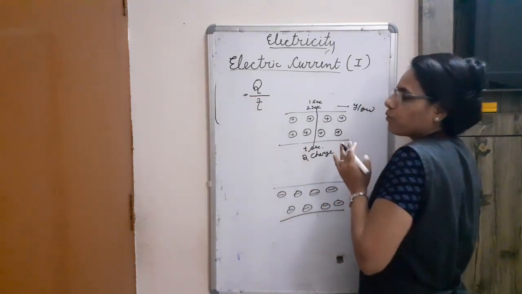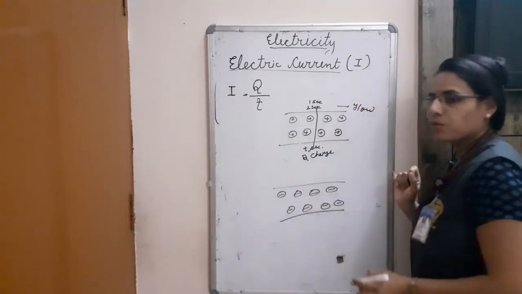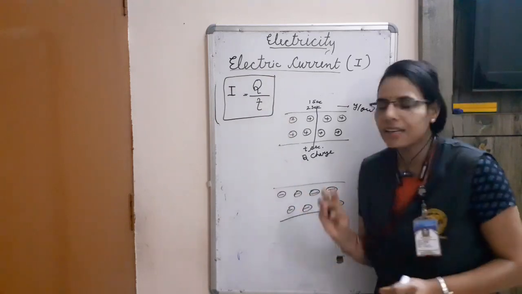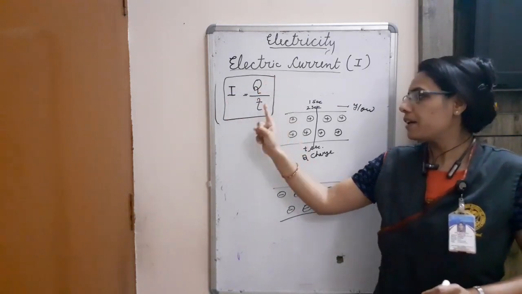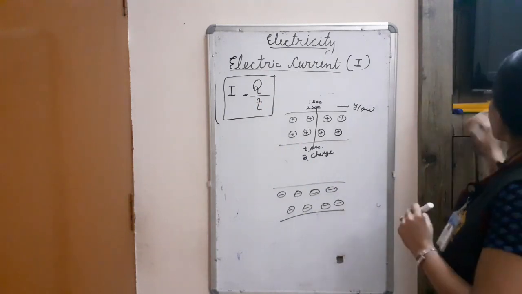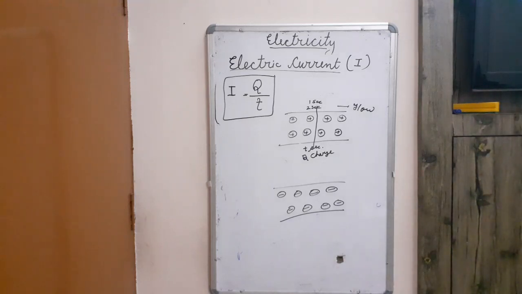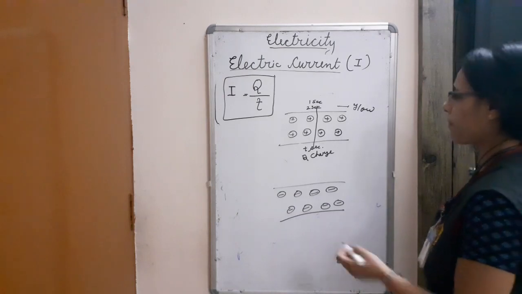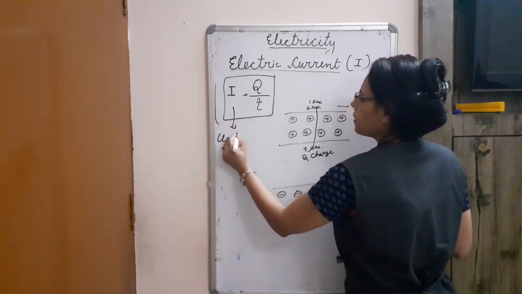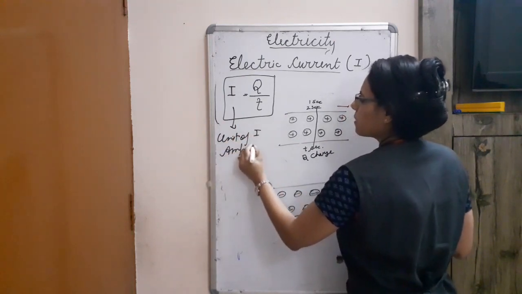So what we will write: Q charge is passed in T seconds. So what will be the amount of current? That amount of current will be I. So we are getting a very new formula, that is I is equal to Q upon T. I stands for electric current, Q stands for the charge, and T stands for the time. The unit of I is ampere.